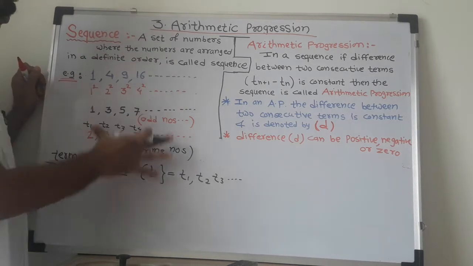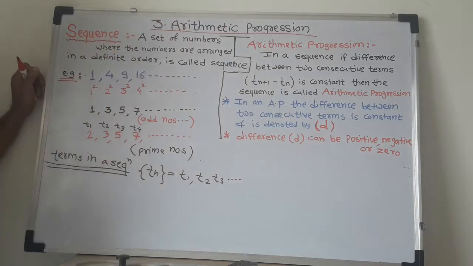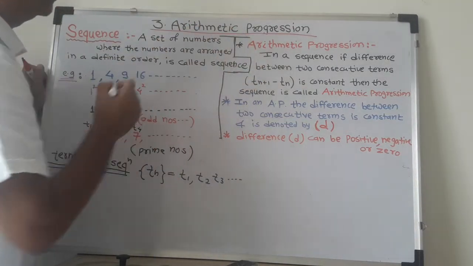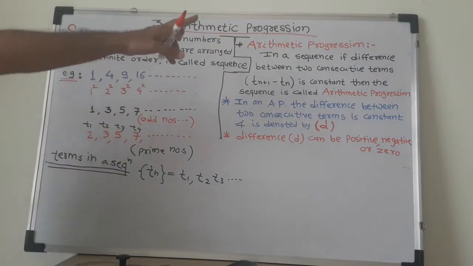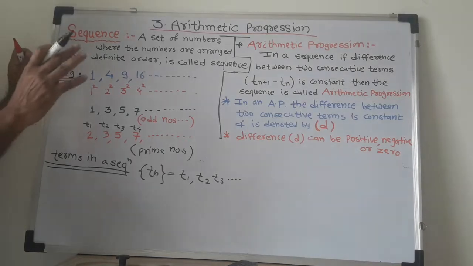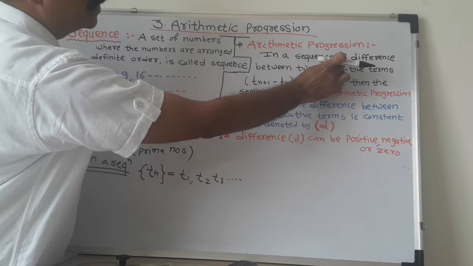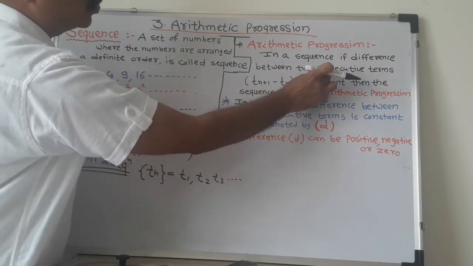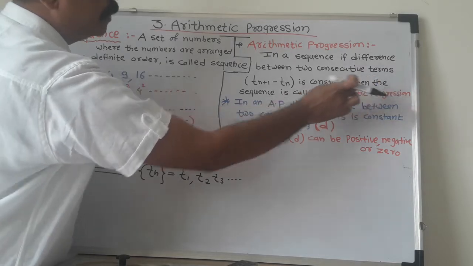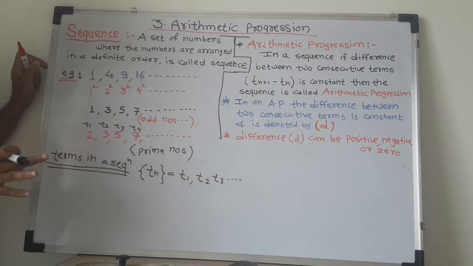Now here we learned what is the meaning of sequence. Now we'll transition to the main topic, that is arithmetic progression. What is the meaning of arithmetic progression? I am just reading the definition. In a sequence, if the difference between two consecutive terms is constant, then the sequence is called arithmetic progression.